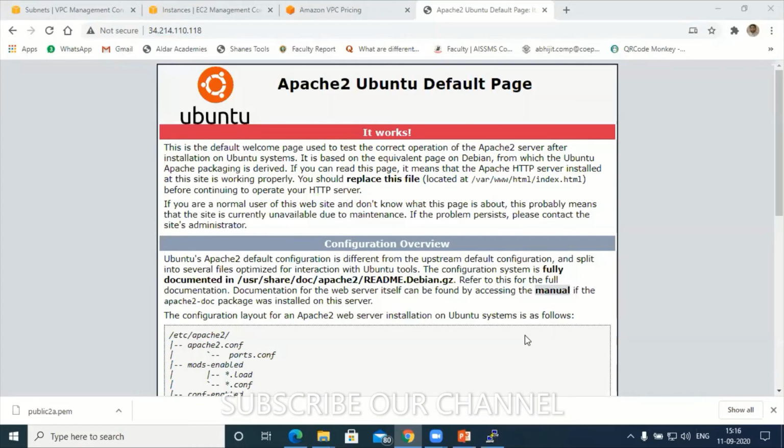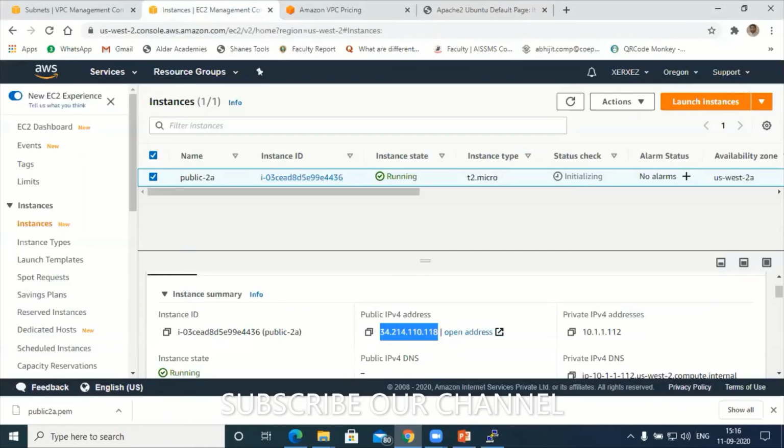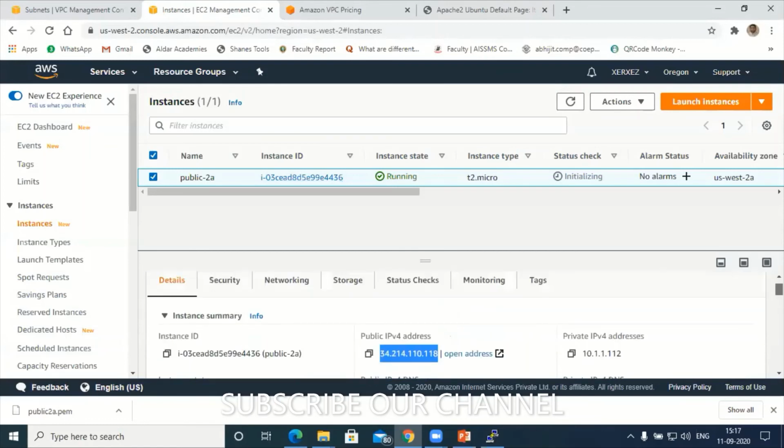Yes, sir, we can access. You can access the Apache server. That means I have not configured my security group in the EC2 engine, though I have configured everything inside the VPC. Now again I'll go to my EC2 engine. Have a look. Here some more configuration is required.